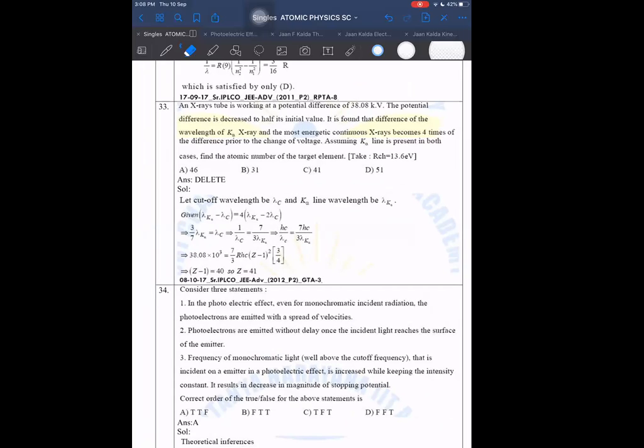X-ray we do now. An X-ray tube is working at a potential difference of 38.08 kilovolt. The potential difference is decreased to half of its initial value.